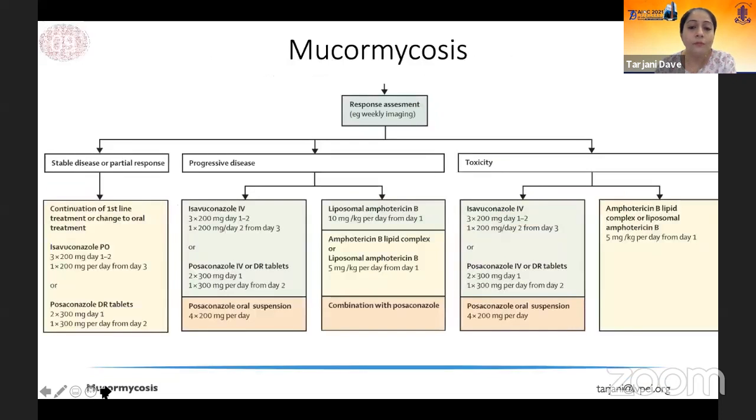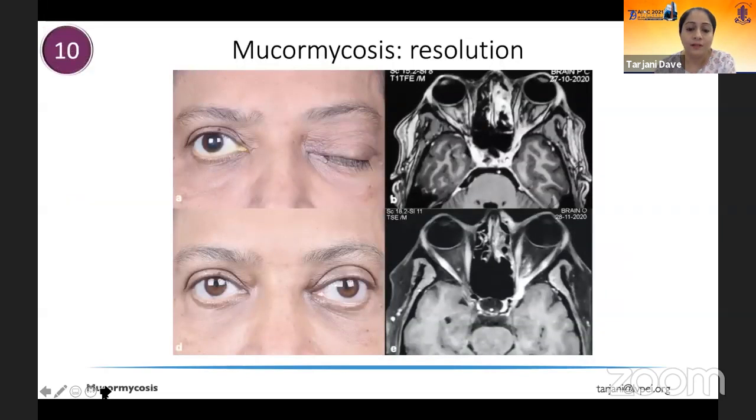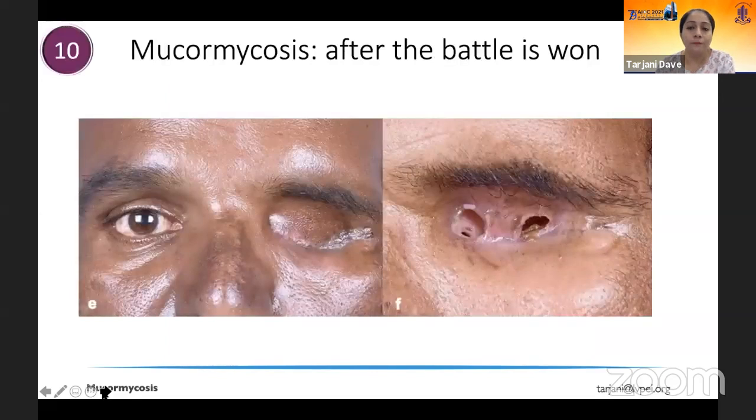And typically the treatment continues as an induction treatment for about 1 month, followed by a maintenance treatment, which goes on for about 3 months until we deem the patient stable radiologically as well as clinically, as you can see in this patient who, after completing a 4 to 5 month course of antifungals, is stable and does not have progression. But what after the battle is won?